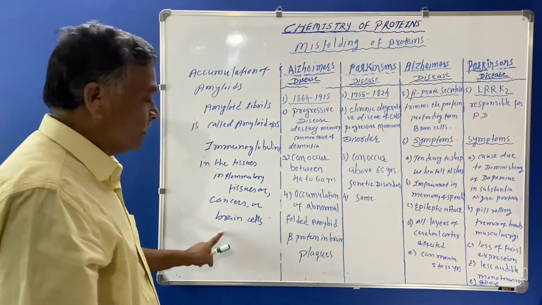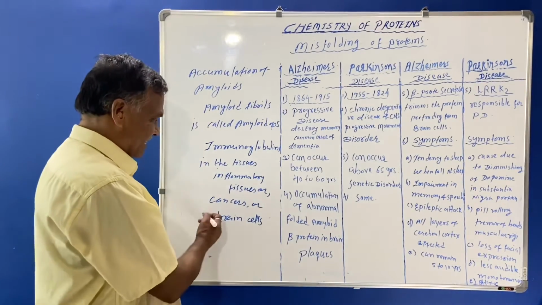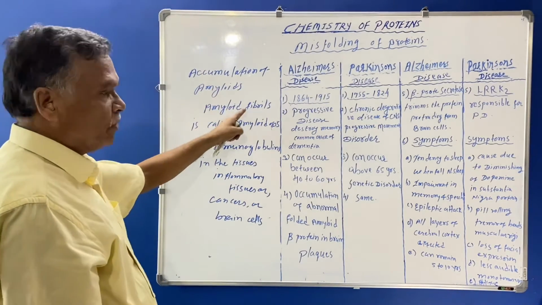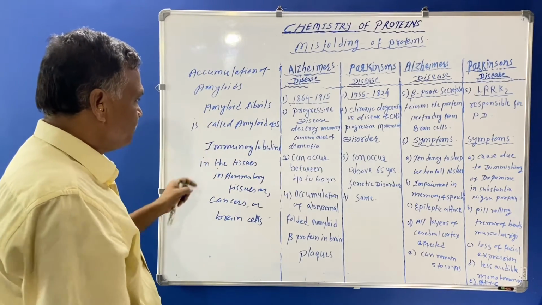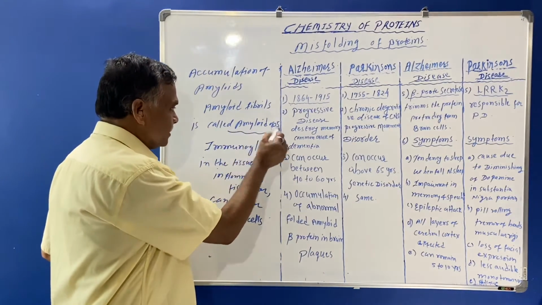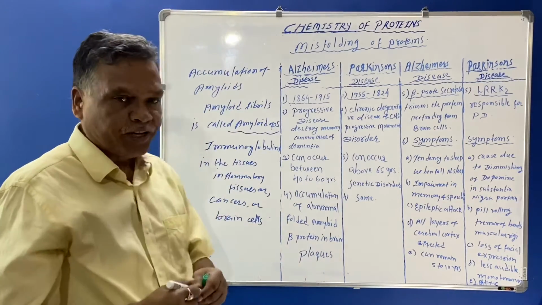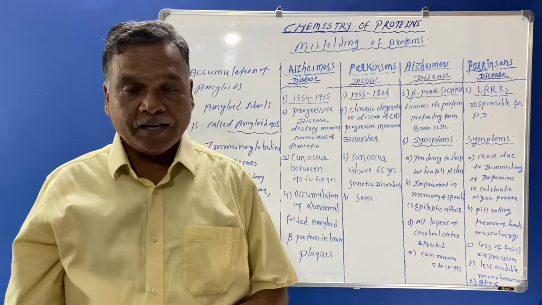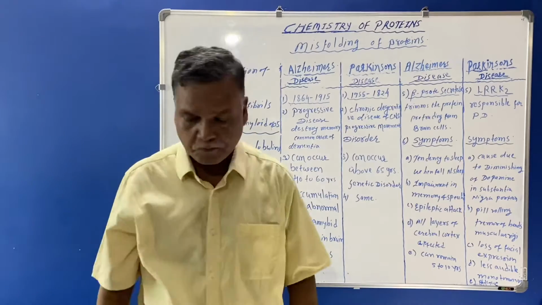So these are the different diseases in which the accumulation of amyloid or amyloid fibrils is seen. This process is called amyloidosis. Here only the beta proteins are formed in the plaque manner.